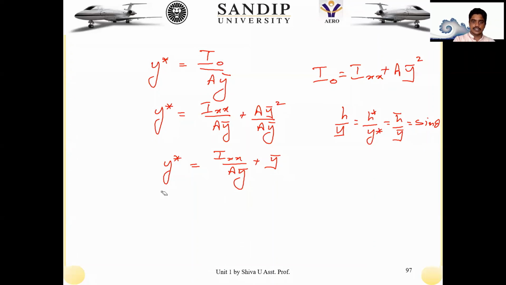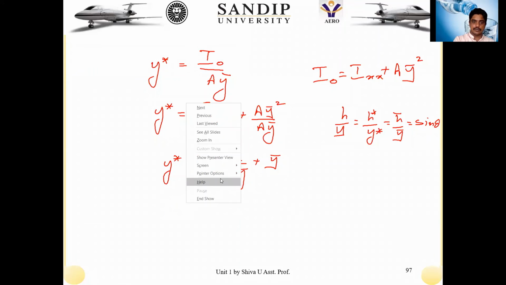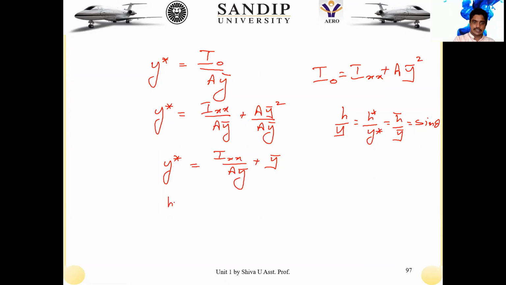y star is equal to h star by sine theta. On the left hand side I have replaced y star. Then coming to the right hand side, it is a into y bar.